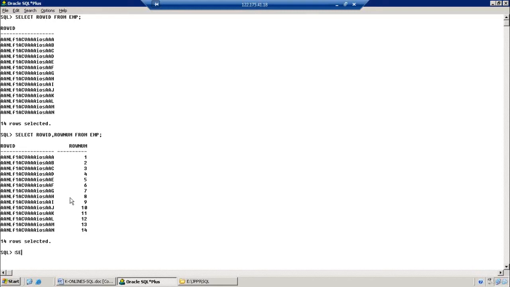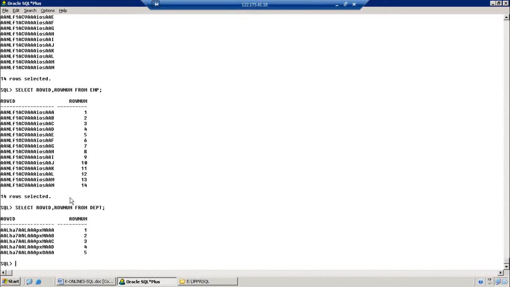For example, select ROWID, ROWNUM from DUPT. Observe, is there any match? The first table and the second table ROWIDs do not match. Everything is the same here, only the last character changes. If that completes up to the end, then it moves to the next character, A to Z, then goes again to A. That is the process it follows.